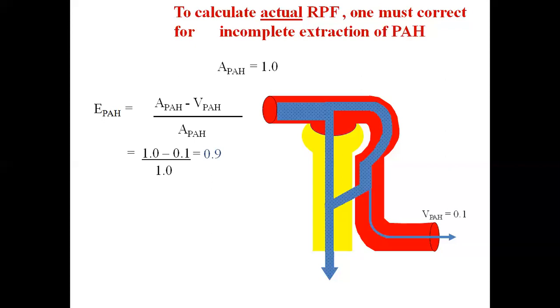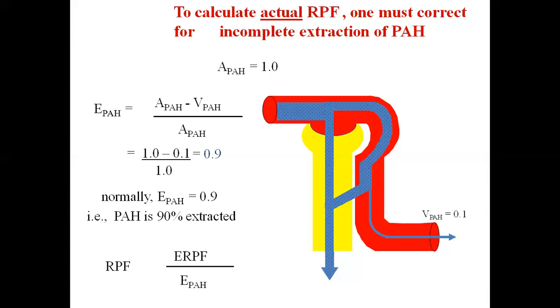To calculate the actual renal plasma flow, we have to divide the effective renal plasma flow by this extraction ratio. Normally extraction ratio is 0.9, and PAH is 90% removed from the blood. So actual renal plasma flow will be effective renal plasma flow, that is UV upon P, divided by the extraction ratio of PAH.